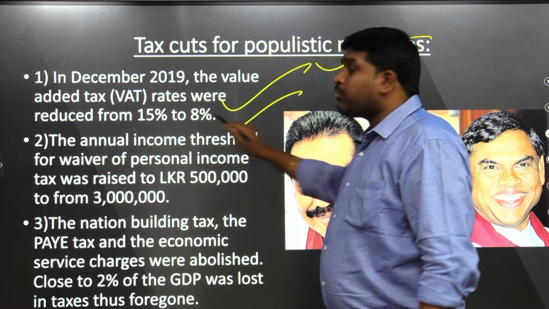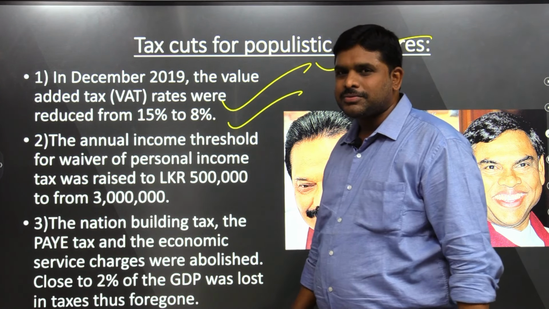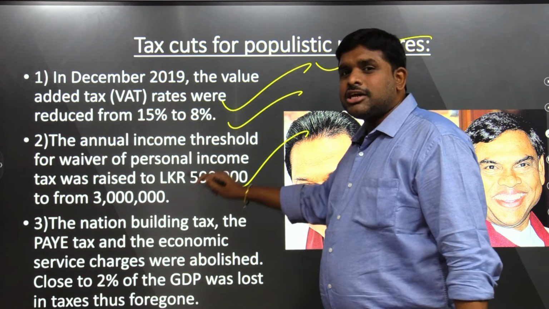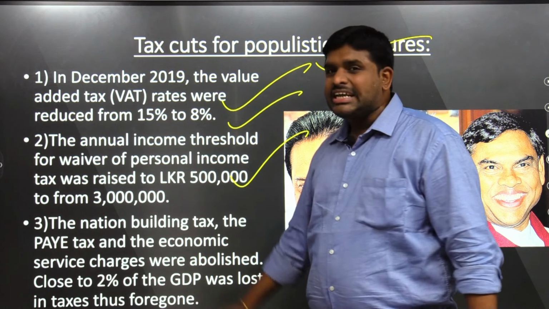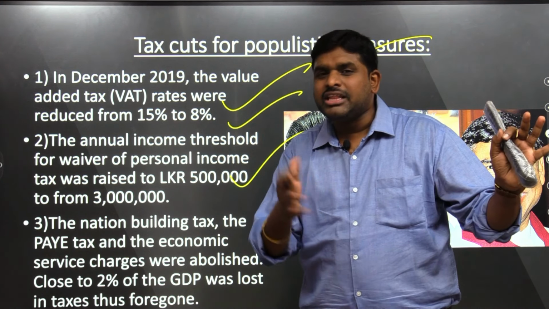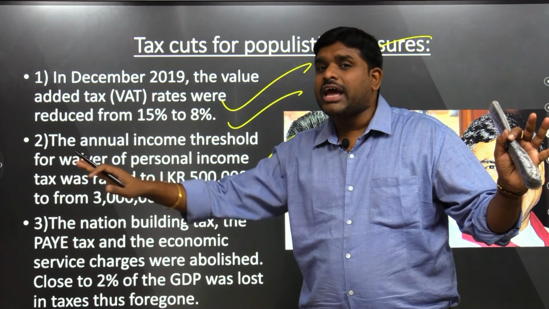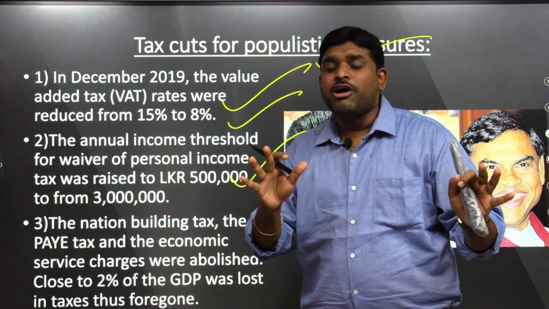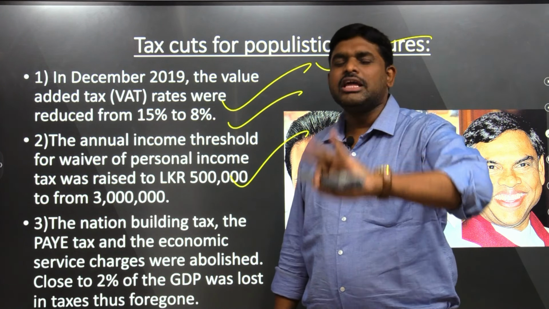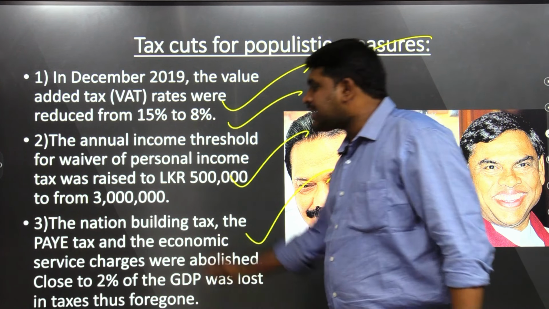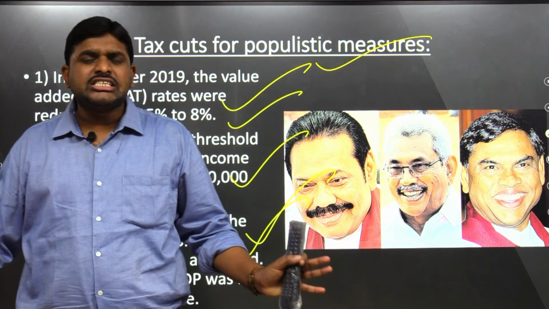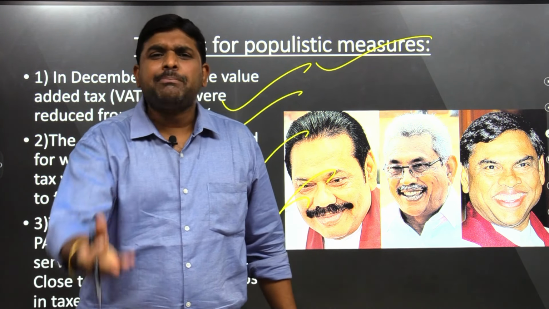The value added tax rate was reduced from 15% to 8%. The annual income threshold was increased from 5 lakhs to 30 lakhs, meaning till 30 lakhs of Sri Lankan rupees there will be no tax. Earlier it was 5 lakhs with no tax, but now they can earn up to 30 lakhs without any tax. In India, 2.5 lakhs is the limit; if you earn more than 2.5 lakhs, there will be some tax. The nation building tax, the PAYE tax, and the economic service charges were also cut. So the taxes were reduced drastically in order to get votes, in order to appease the people.